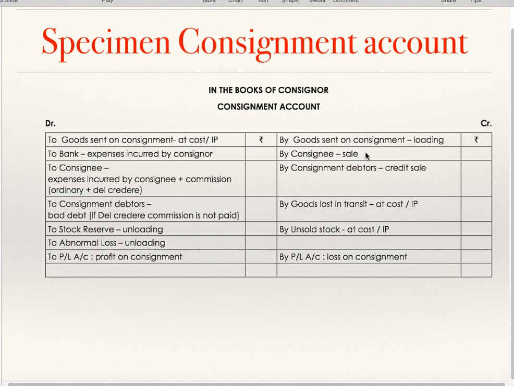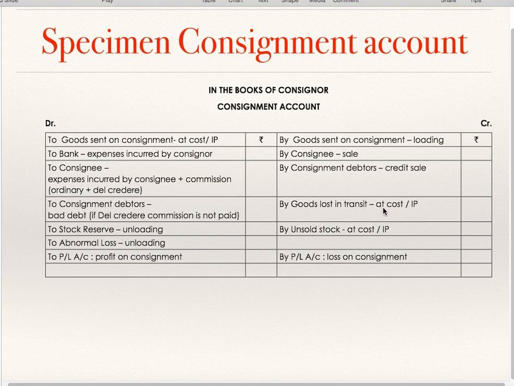By consignee, sales. By consignment debtors, credit sales. If the consignee makes cash sales, the entry will be consignee's account debit to consignment account. The credit sales entry is consignment debtors account debit to consignment account. But if the consignor gives del credere commission, then credit sales also will be considered as cash sales by the consignor, and he will pass the same entry, consignee's account debit to consignment account.